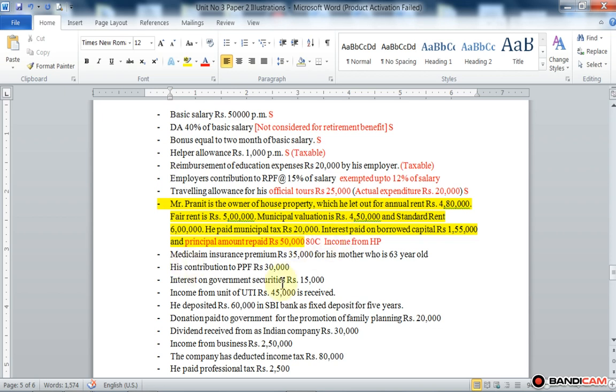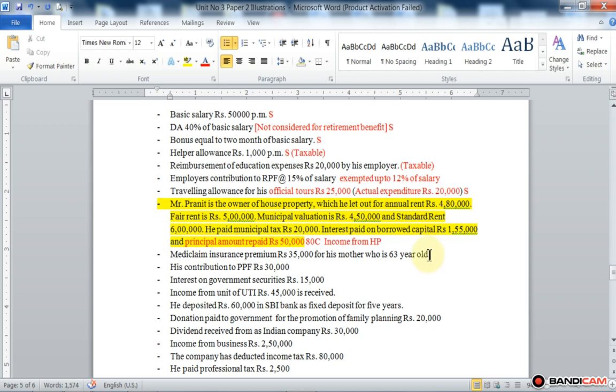Then mediclaim insurance premium rupees 35,000 for his mother who is 63 years old. The actual insurance premium paid or rupees 50,000, whichever is lower, is allowed for deduction under section 80D.